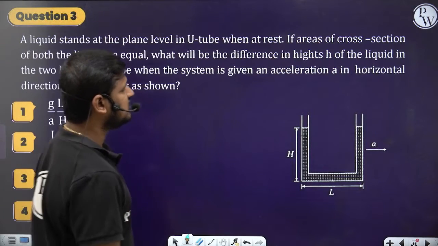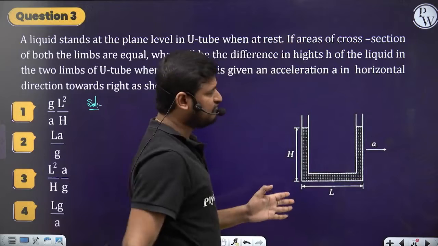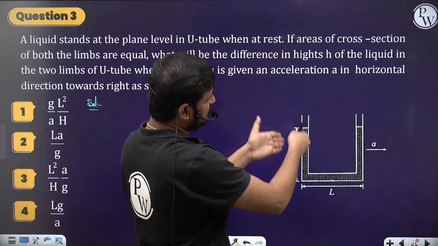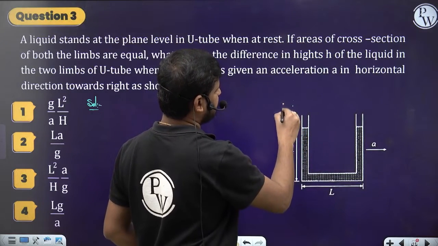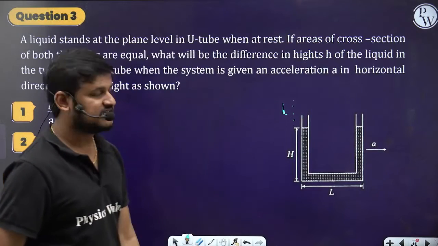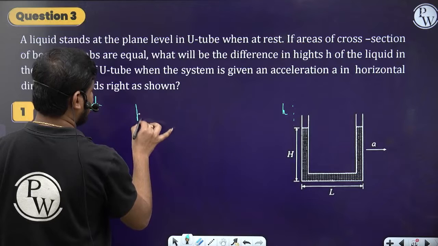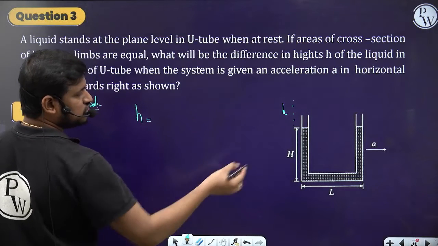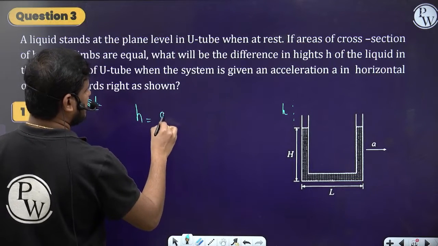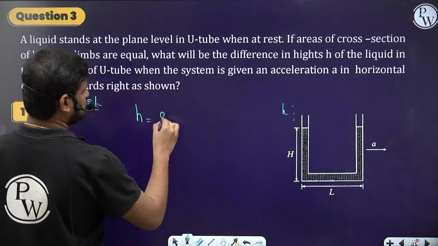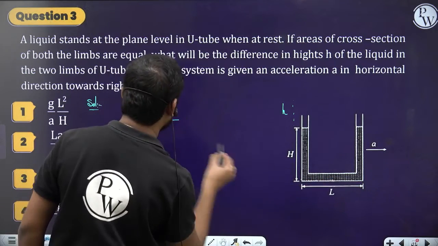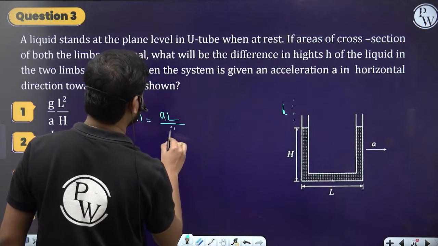So if it is accelerated, obviously this will be raised to some height h, yes or no? So what is that height h? That height h is equal to, it is accelerating with a, the length L, by G, that's it.